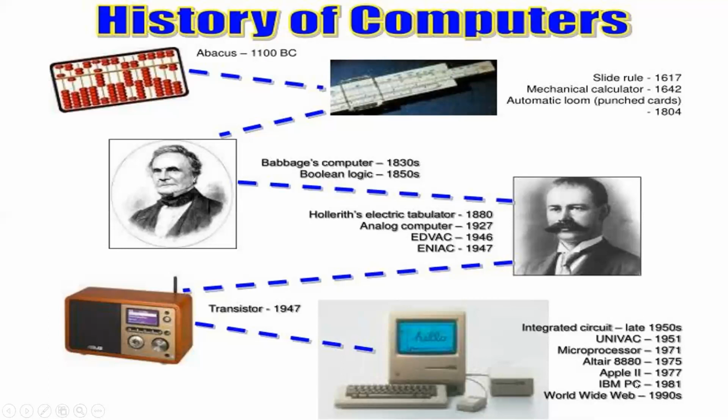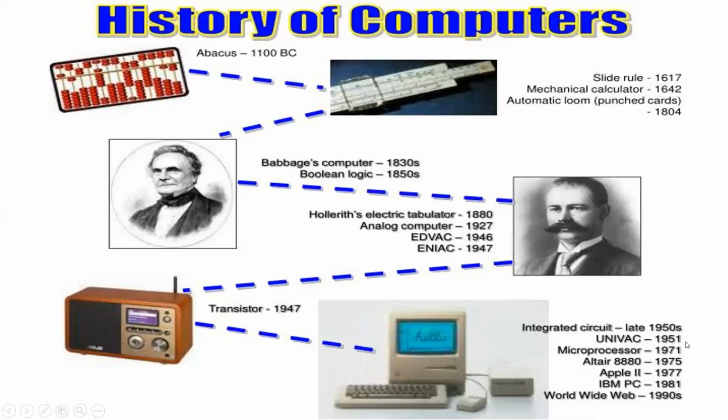Now, here are the interesting facts that we have to know about it. First one is the integrated circuit. This is the main concept. The integrated circuit was developed in 1950. Then there is a machine, UNIVAC, Universal Accounting Company. That means this machine was also used for business and accounts, for those who keep their records in computer, in 1951.